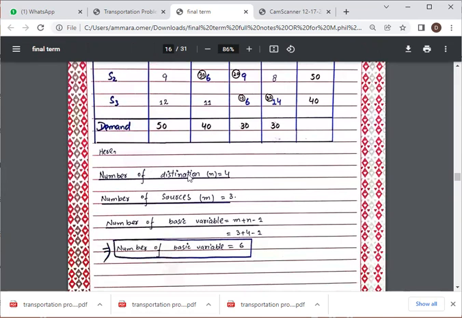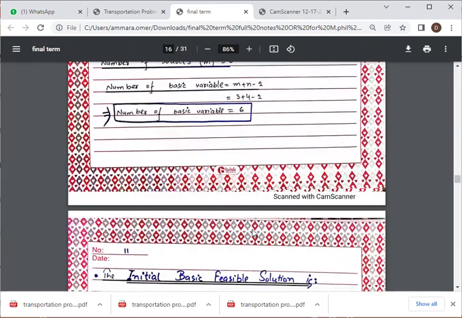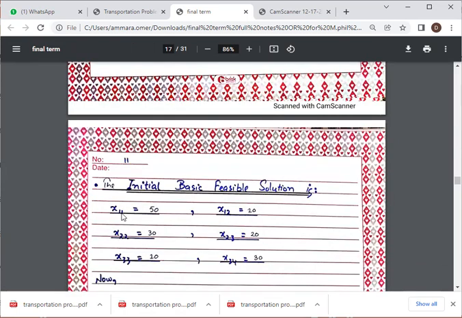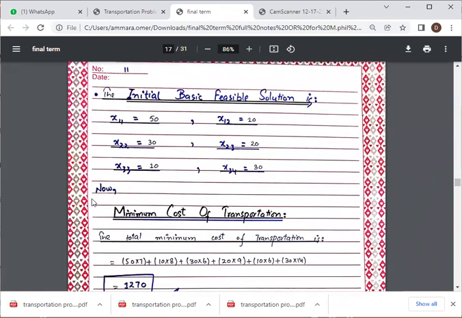So the number of destinations n is equal to 4, and the number of sources m is 3. The number of basic variables is m plus n minus 1, which is equal to 6. So we will find out the initial basic feasible solution: x11, and the left values we will write down over here: x12 is 10, x22 is 30, x23 is 20, x33 is 10, and x34 is 30.